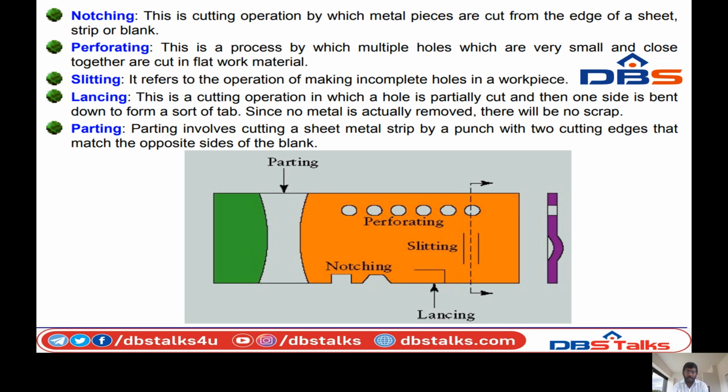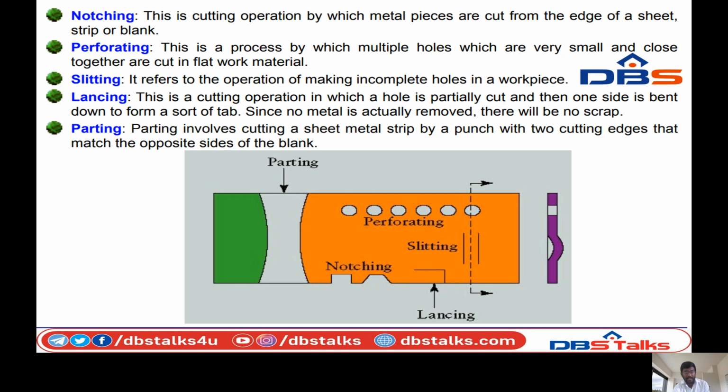Next, parting operation. Parting involves cutting a sheet metal strip by a punch with two cutting edges that match the opposite side of the blank. So we can see the figure. This is the parting operation. We can cut the flat workpiece into two pieces with the help of the parting operation.